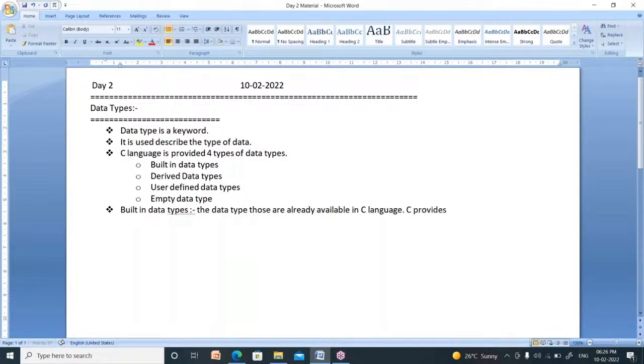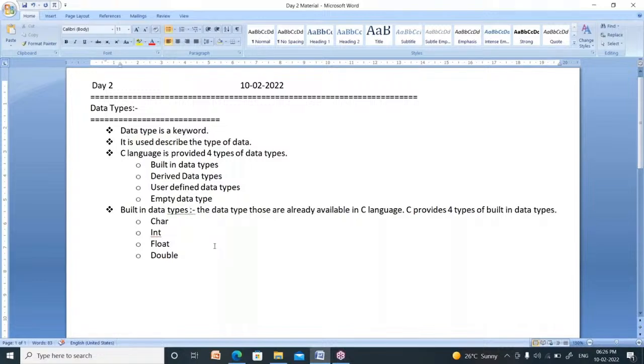C provides 4 types of built-in data types. How many built-in data types are there? 4 types of built-in data types are there. One is char, second one is int, third one is float, fourth one is double. These 4 data types are available in C language. That's why C is called as a typed programming language. Yesterday I said C is a typed programming language.